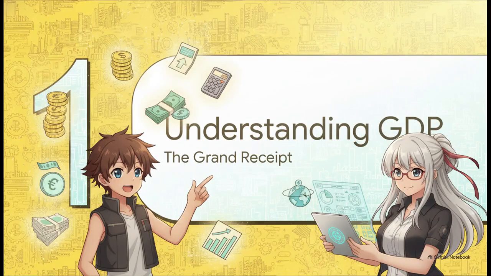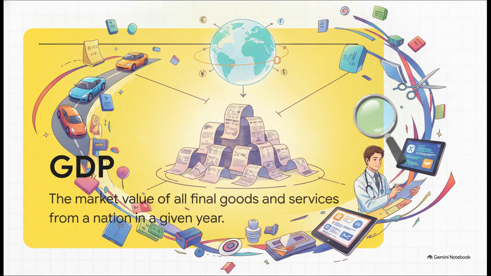Section 1. Understanding gross domestic product. So before we can get into those massive numbers, we need to set the foundational rules. Gross domestic product, or GDP, is simply the market value of all final goods and services from a nation in a given year. Honestly, just think of it like a giant financial receipt for a country. If you add up the value of literally every car manufactured, every single haircut given, every software subscription sold, and every medical consultation provided within a country's borders over a single year, that grand total, that's your GDP. Understanding this one single metric is absolutely crucial because it's the baseline for measuring global influence.